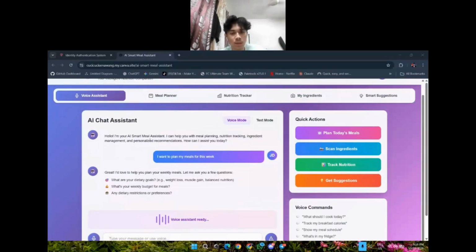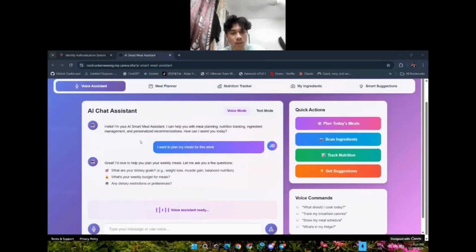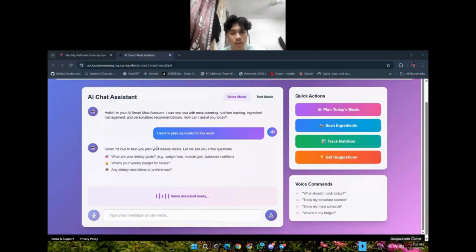First, this is the voice assistant feature. Users can interact with the system using voice or text. For example, the user can say, I want to plan my meals for this week. The assistant will respond and ask questions such as dietary goals, budget, and food preferences. This makes meal planning faster, easier, and more user-friendly, especially for busy users.